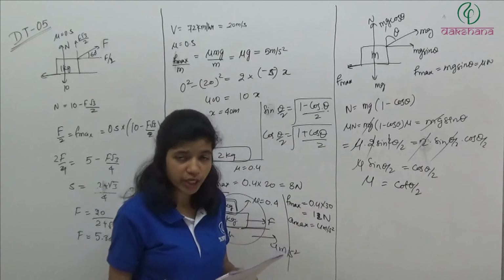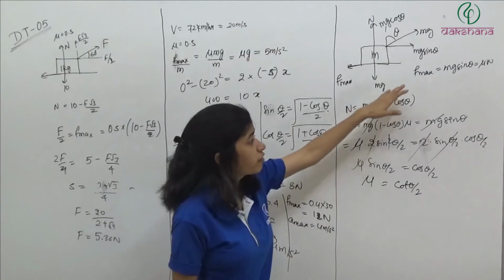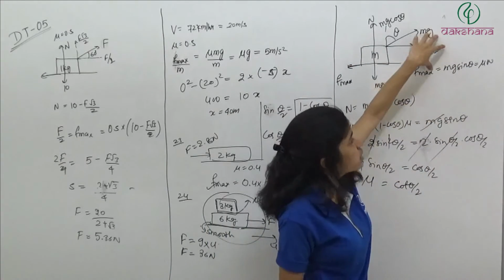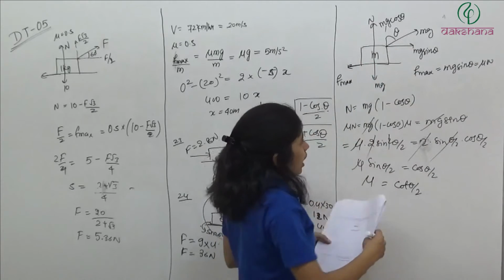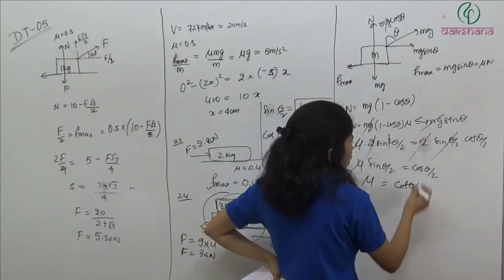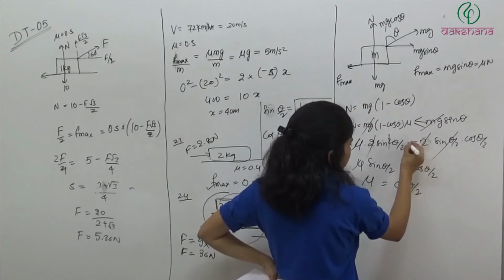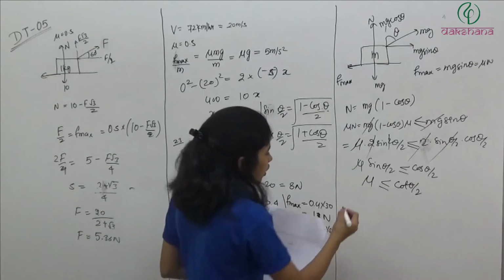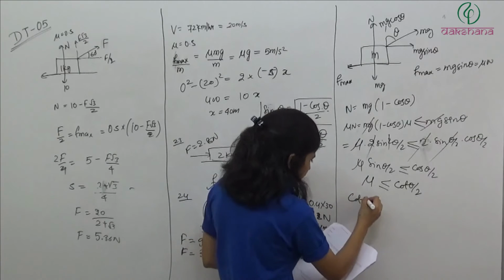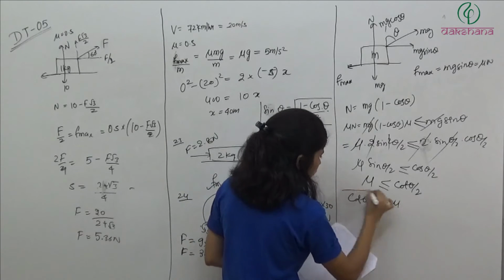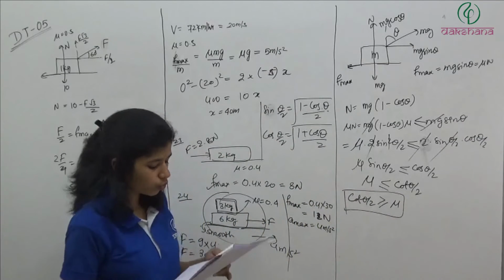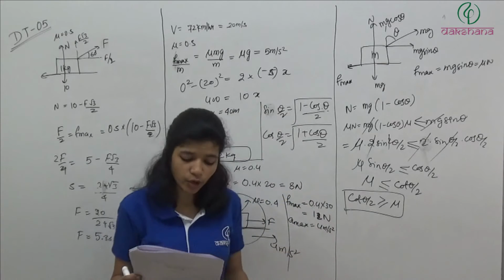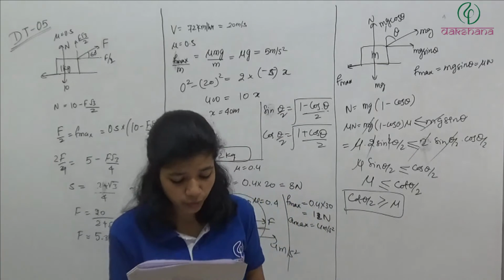Now here we have an inequality, greater than, less than. So if this block has to move, if we can pull this block along, what should happen? The force mg sin theta must be greater than or equal to the friction force. When you apply the inequality, what will you get? Cot theta by 2 greater than or equal to mu, or mu less than or equal to cot theta by 2. So the answer will be the fourth option, cot theta by 2 greater than or equal to mu.